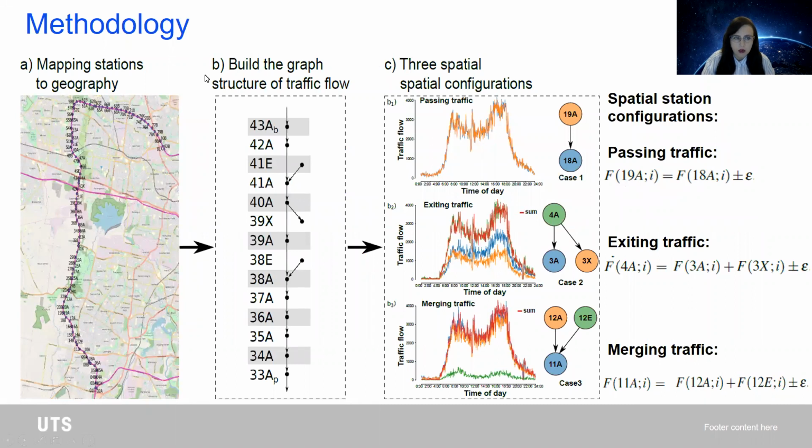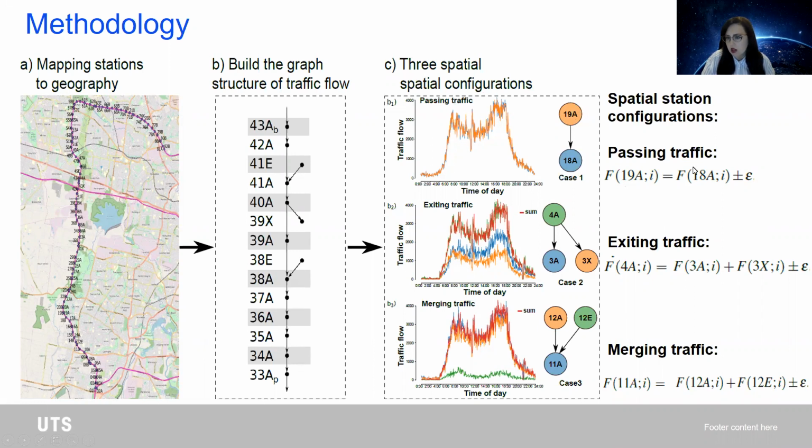So the steps that we have taken are, first, to map the stations to the geography and the layout of the motorway. And then we have built the graph structure of the traffic flow. This is just a snapshot which goes from station 43A down to station 33A. And we have three types of spatial configuration in our motorway. First of all, we have the straightforward stations. As you can see in this example, going from 19A directly to 18A.